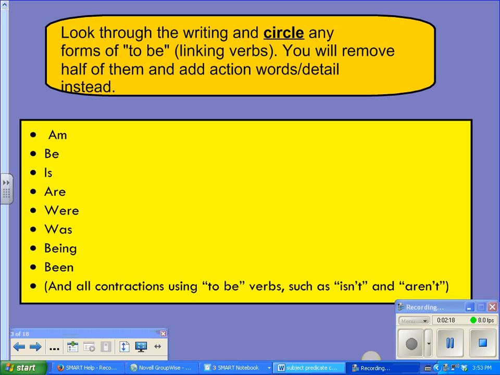Make the changes that are necessary, count them up, and change half of them to add action words or detail to create an active voice rather than a passive voice in your paper.